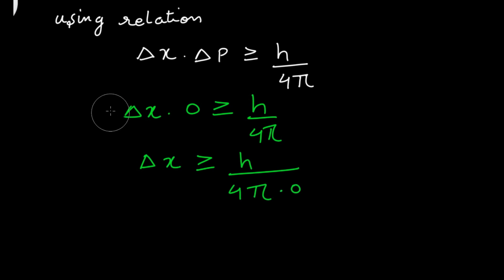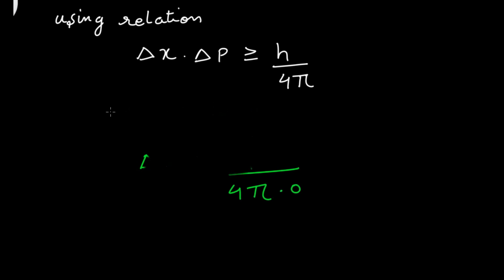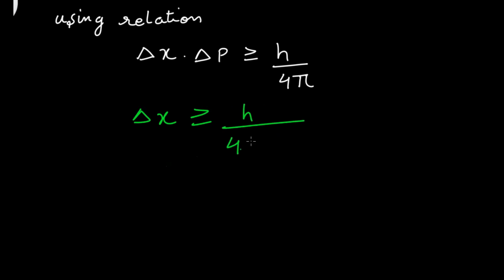Let me calculate in a different manner. Delta x is greater than equal to h upon 4 pi delta p. I can do that mathematically. I just bring delta p to the other side, it will be in the denominator.